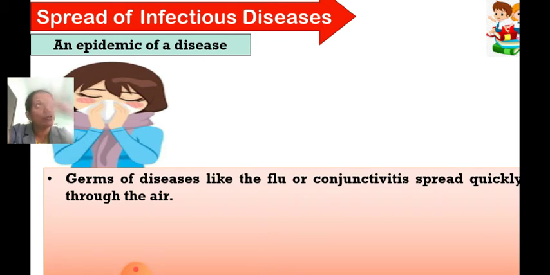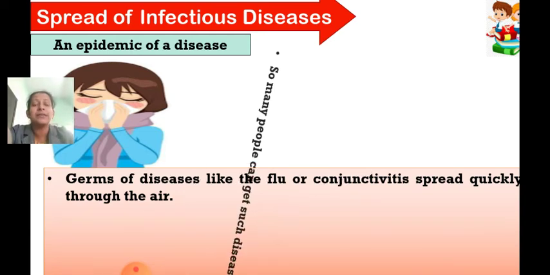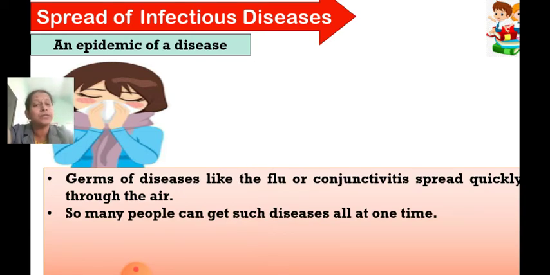Air flows everywhere, correct? So if the germs of these diseases are in the air, it can spread the disease to other healthy people also.